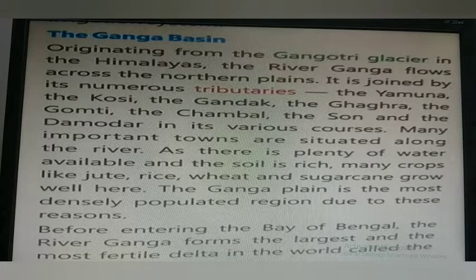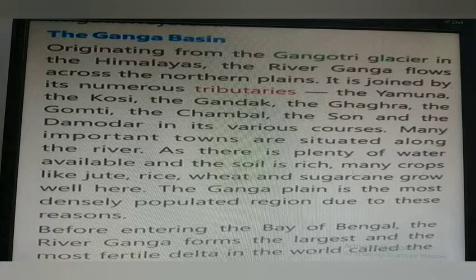The major crops grown in the Ganga basin are wheat, rice, jute, and sugarcane. The Ganga basin is called the food bowl of India because its fertile soil is ideal for growing any kind of food.